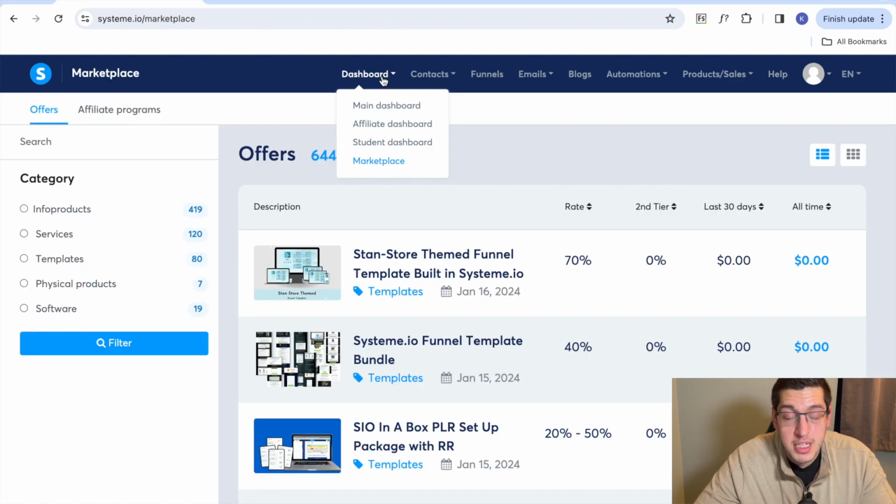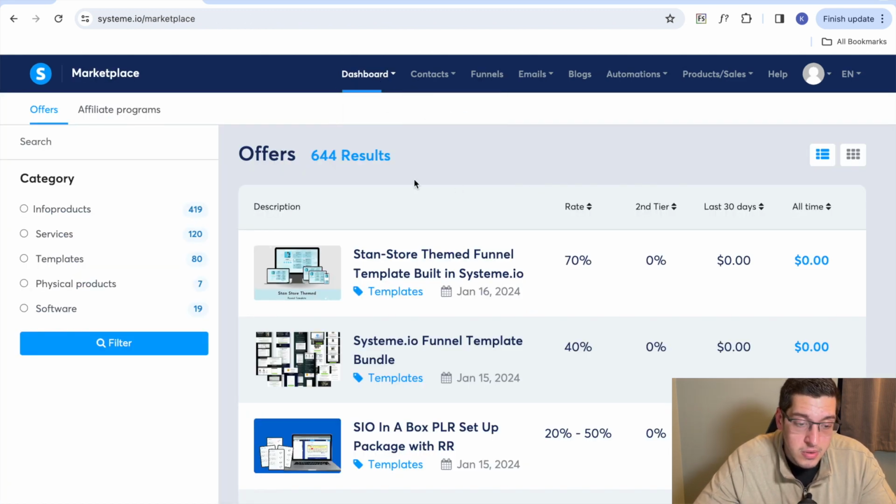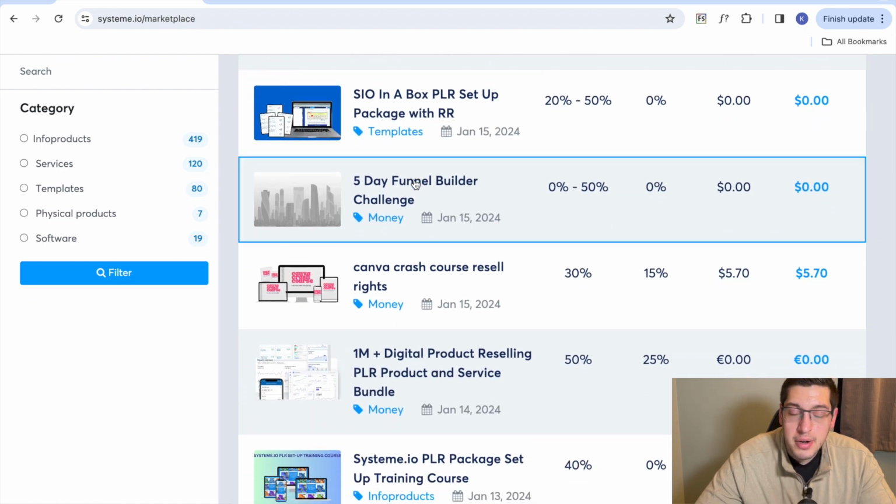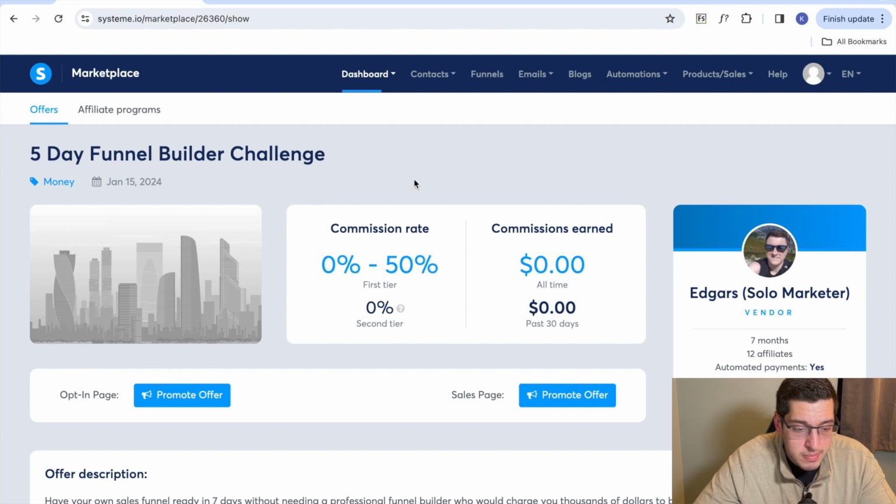Now we're on the marketplace for System, and what you can see is there's a whole wide variety of things you can promote within System that other content creators have made that they want affiliates for, and so you can become an affiliate simply just by clicking on any product that you want. You're going to go ahead and just click promote offer,